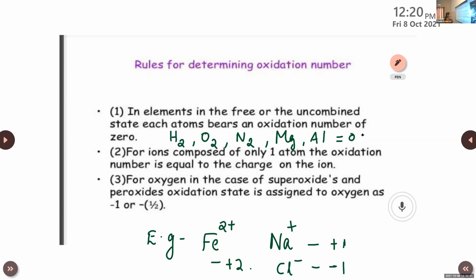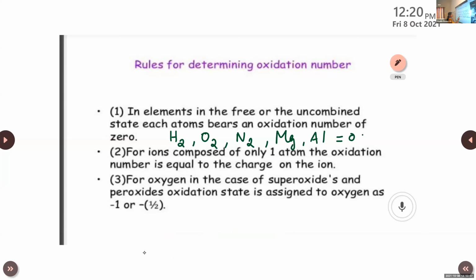And the third point is about the exception in the case of oxygen. For oxygen in the case of superoxides and peroxides, the oxidation state is assigned to oxygen as -1 or -1/2.